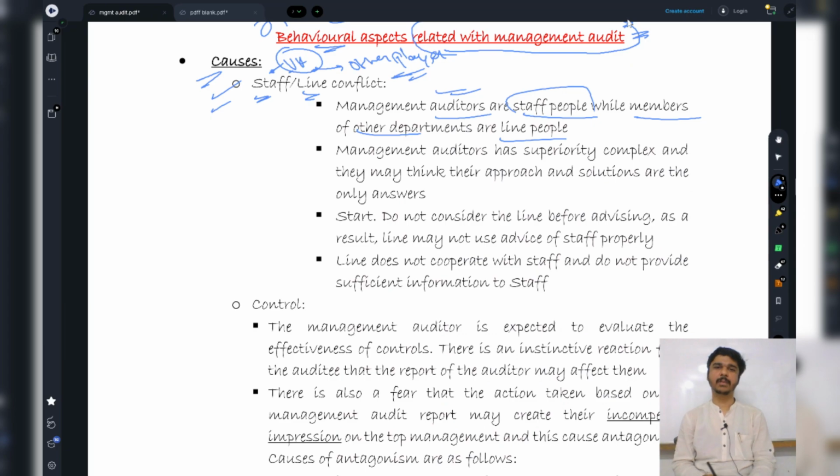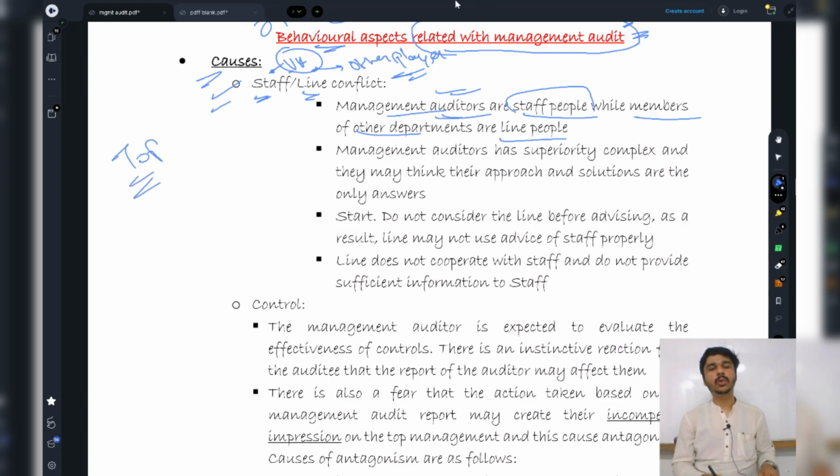Management auditors are staff people, and members of other departments are line people. They will tell me, sir, you recently told us that Virat Kohli is a staff person, and now you are saying that management auditors are staff people. See, guys, the management audit department is not a separate department. It is within an organization. The organization itself appoints them, and it is at the very top level.